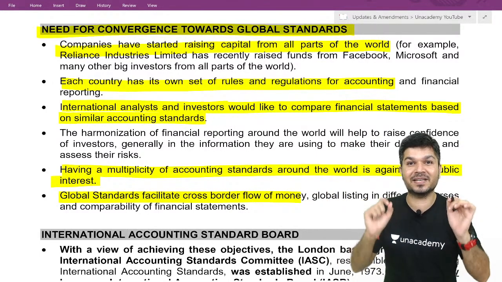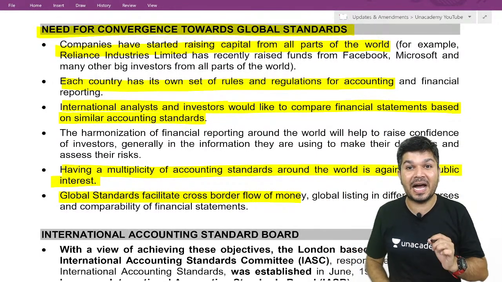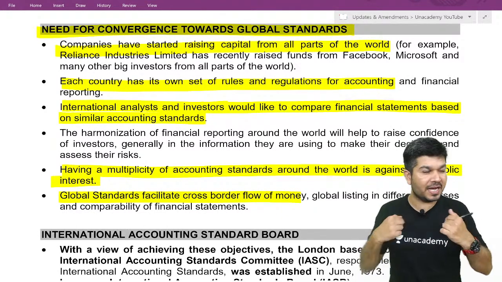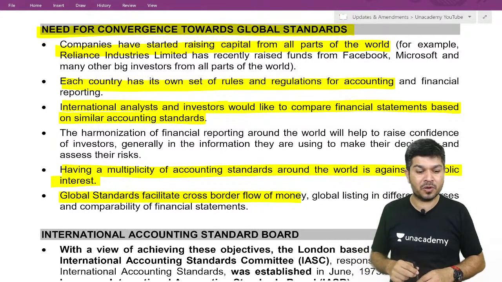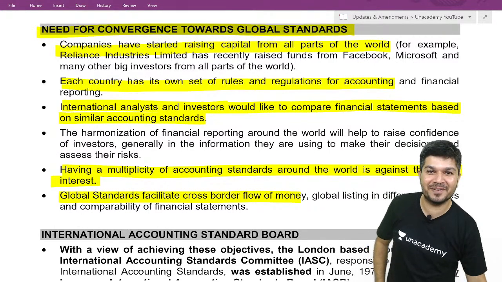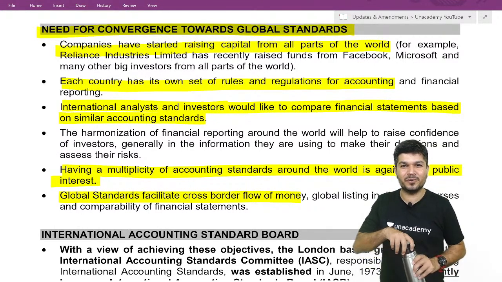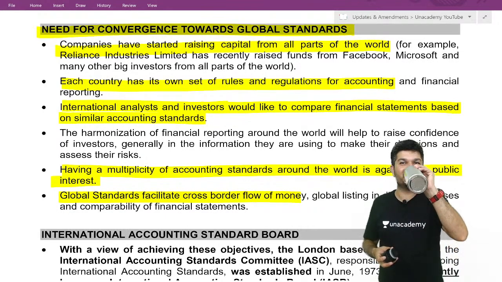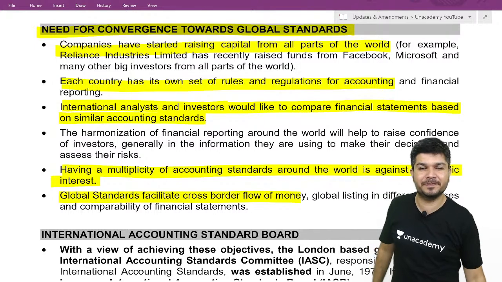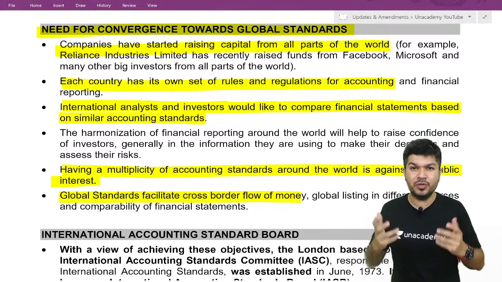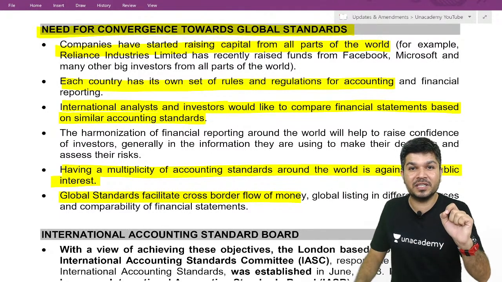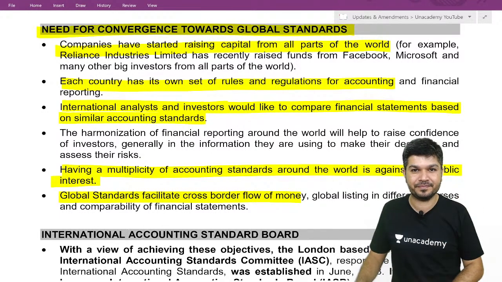To come up with this concept, IFRS were introduced. Now, who introduced IFRS? Did ICAI introduce IFRS? Yes or no? No, IFRS were not introduced by ICAI. ICAI came up with Ind AS. So who introduced IFRS? Internationally, there is the International Accounting Standards Board, IASB.